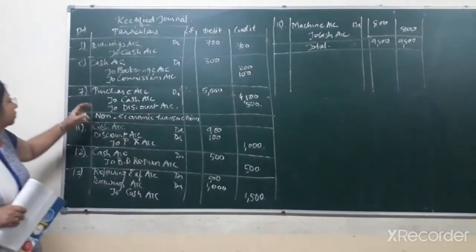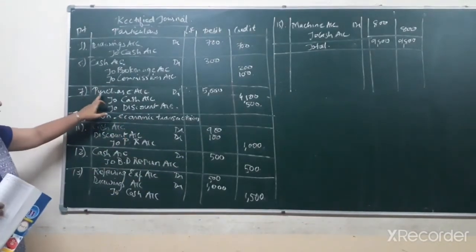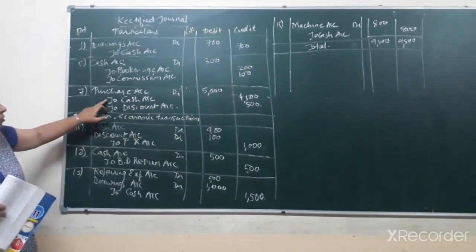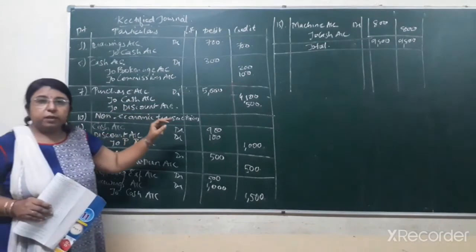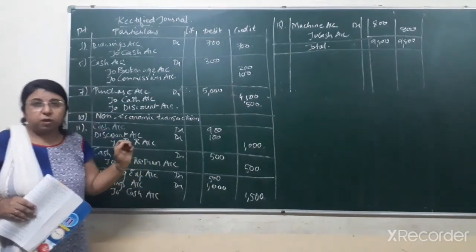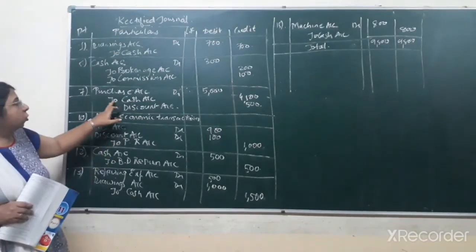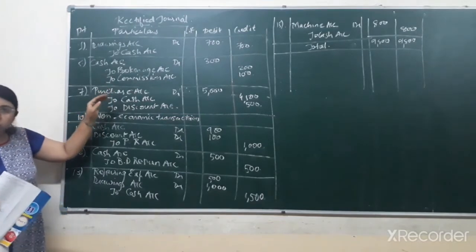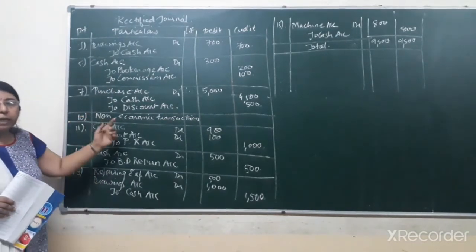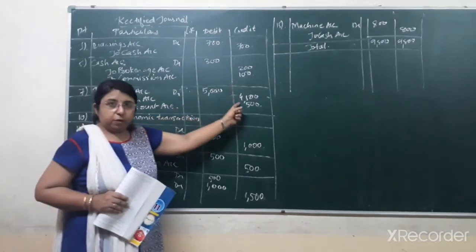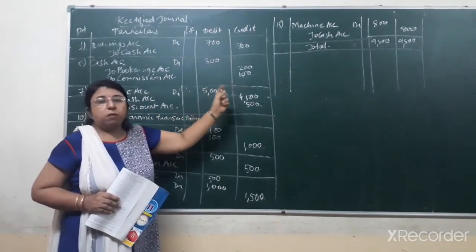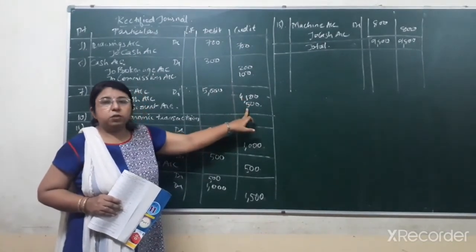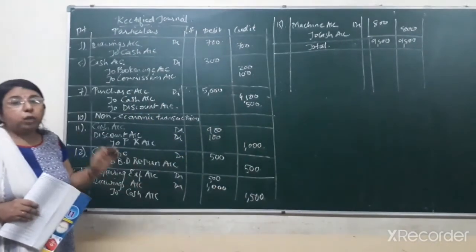So you can see the rectified entry that I have written of 7th date, that is purchase account debit, that is 5,000. On 5,000, the 10% cash discount would come to 500. So to cash account the remaining amount would be 4,500. Whenever we are purchasing goods, we have to pay the cash. We have bought goods worth rupees 5,000, but we are paying cash of only rupees 4,500. We are getting the cash discount, that is rupees 500, due to cash payment.